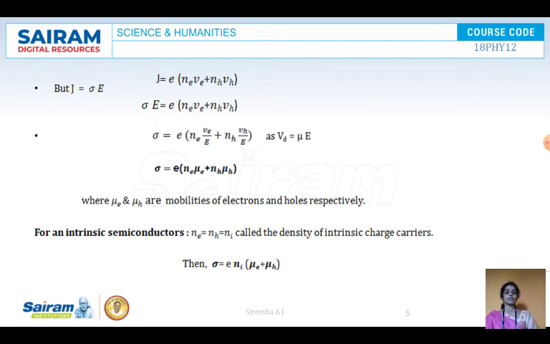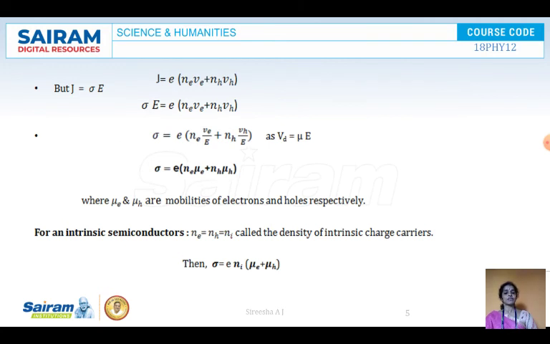So the number of holes is equal to the number of electrons in an intrinsic semiconductor. Therefore, we are making it as Ni. So sigma is equal to e into Ni into (mu e plus mu h), where Ni is the intrinsic charge carrier concentration. So when the derivation is asked for an intrinsic semiconductor, you have to complete the whole derivation and explain this for the intrinsic semiconductor.